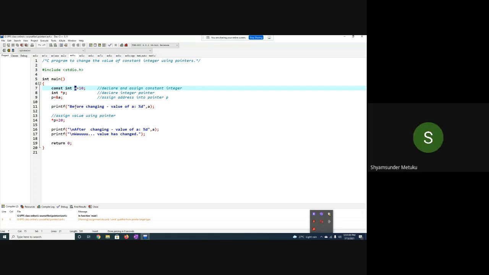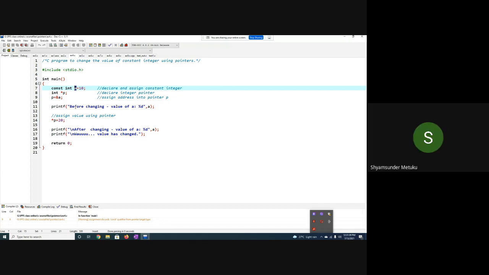So A is like a student who has the property that they don't understand. Even in the class, they will not write. The teacher will sit beside them and help them write everything on the page, whether it's a slate or a notebook. Yes or no? So when you declare const int A, A is a constant, but the memory can still be modified. Your only option to modify the constant is using pointers. Is it clear?